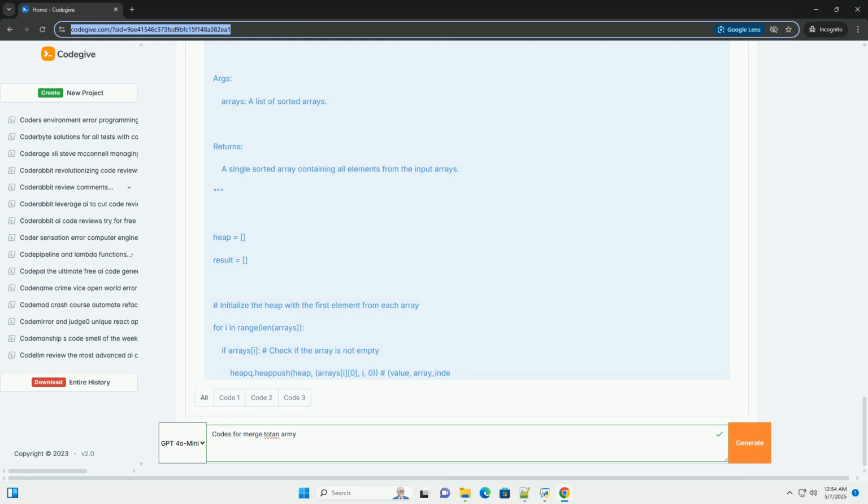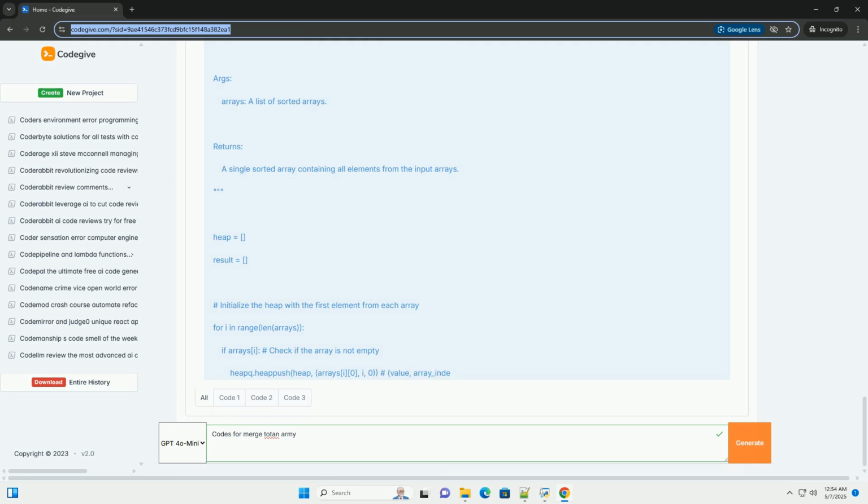Time complexity: O(n log k), where n is the total number of elements across all arrays and k is the number of arrays. Each extraction from the heap takes O(log k) time, and we extract n elements in total. Space complexity: O(k), for the heap.